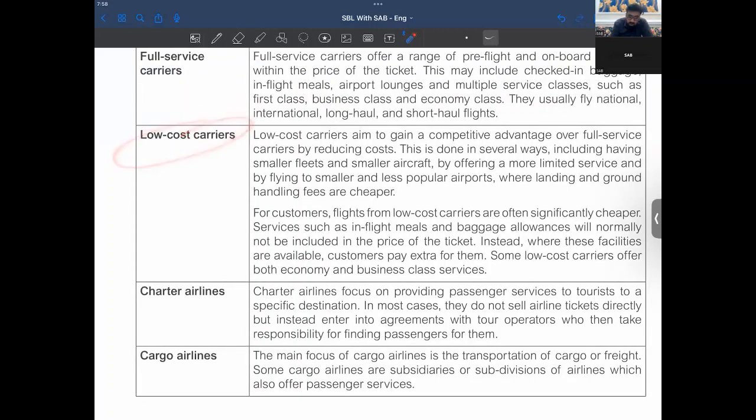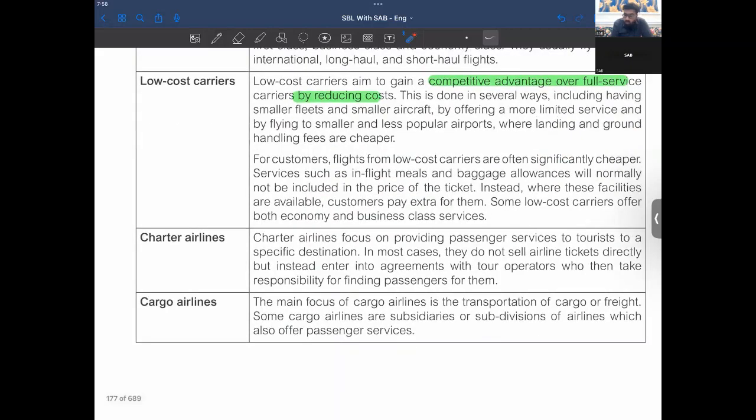Then we have low-cost carriers. Low-cost carriers aim to gain a competitive advantage over full-service carriers by reducing cost. So we might be falling in here, right? That we are primarily working on reducing cost. This is done in several ways, including having smaller fleets and smaller aircraft, by offering a more limited service, and by flying to smaller and less popular airports. Low-cost carriers do not land on the major airports. They go to the less famous airports, right? Where landing and grounding fees are cheaper.